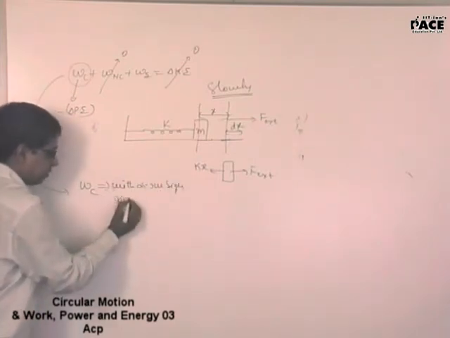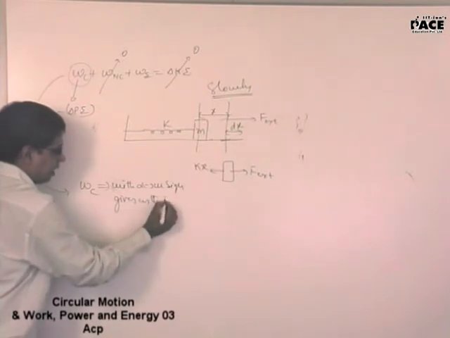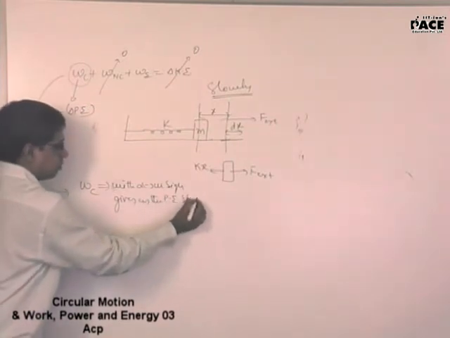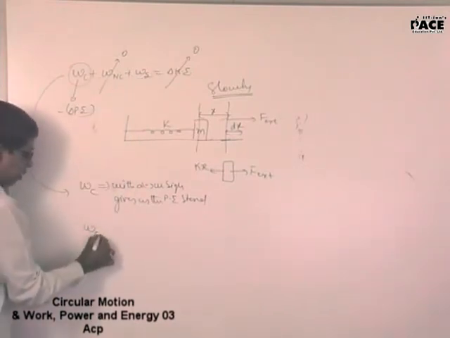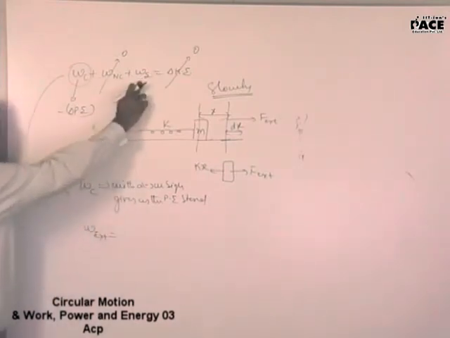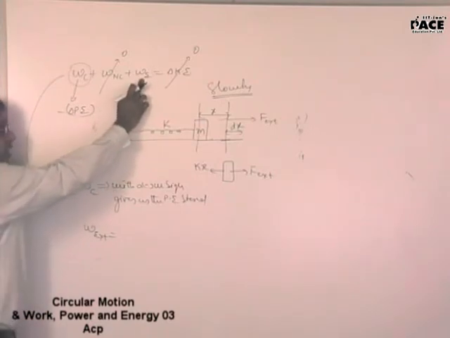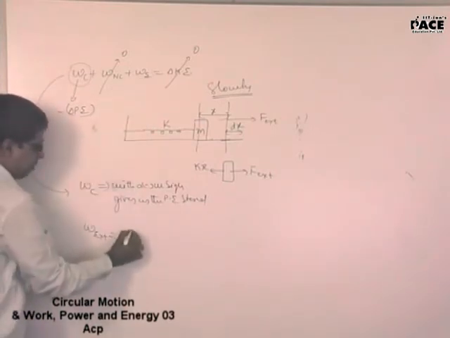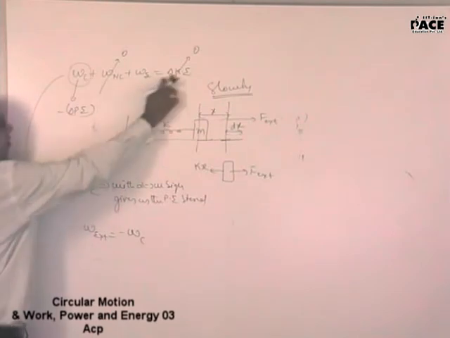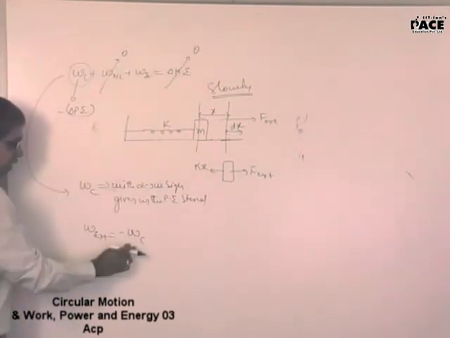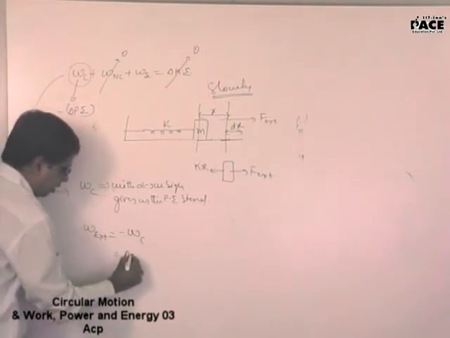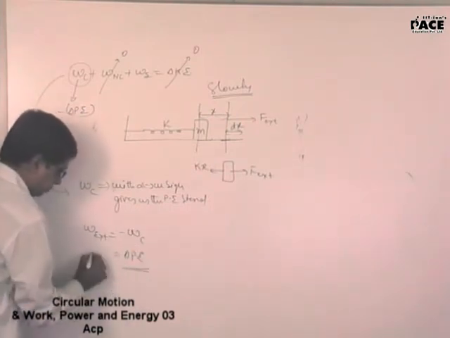which gives us the potential energy stored, or have a look at the other way around. Work done by the external force, if I calculate, will be minus of work done by conservative from this equation. This is 0, this is 0. If I take this to the other side, now this will be equal to delta P.